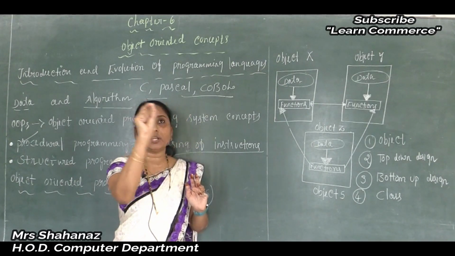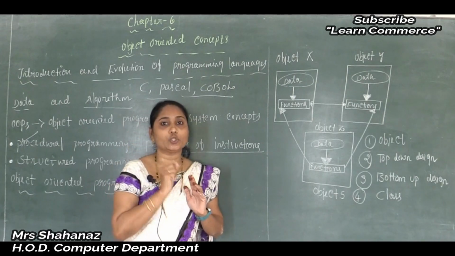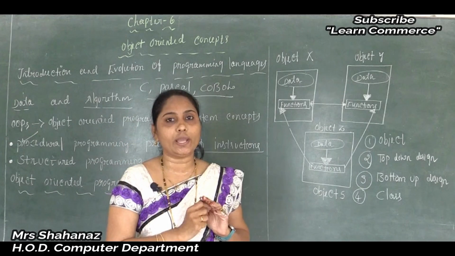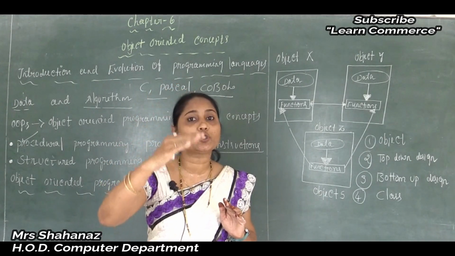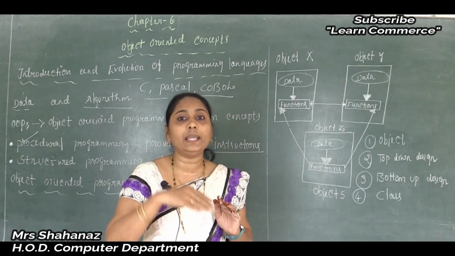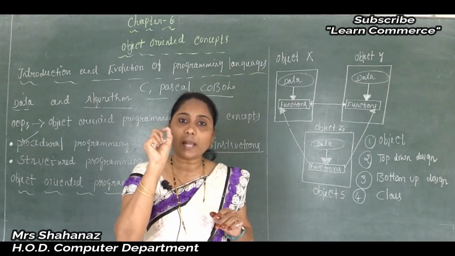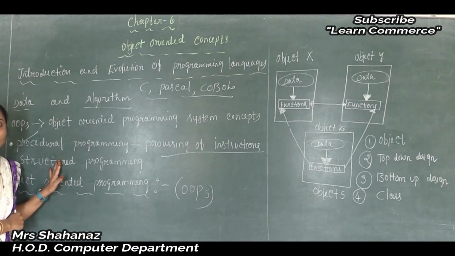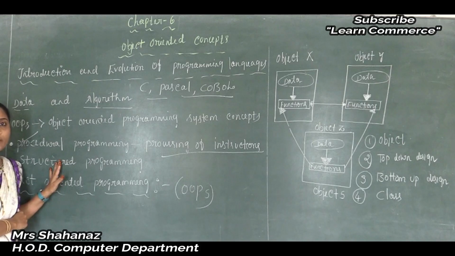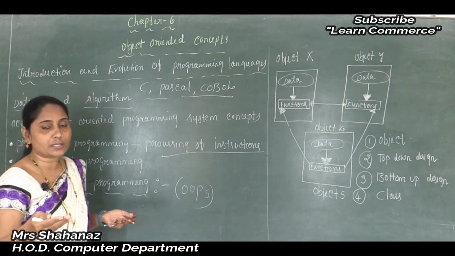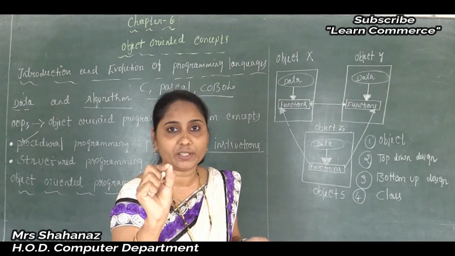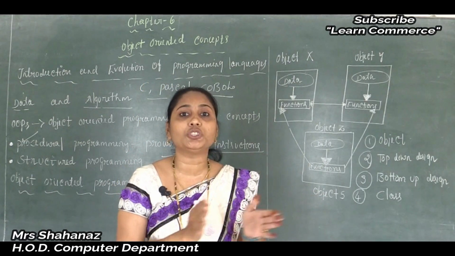Maybe the condition is true, then only the statement is going to execute. Maybe the condition does not match, it is not going to execute the statement, and it just moves forward to check the next condition. Like that we can say the procedural programming makes use of branching statements, where the flow of control changes its path. Maybe the condition is true, then only it executes the statement, so anywhere it can change its path.